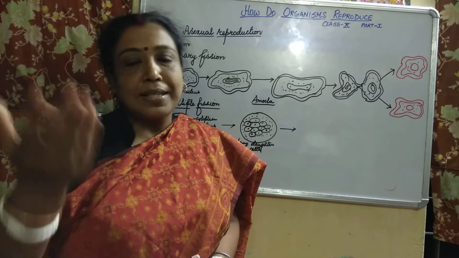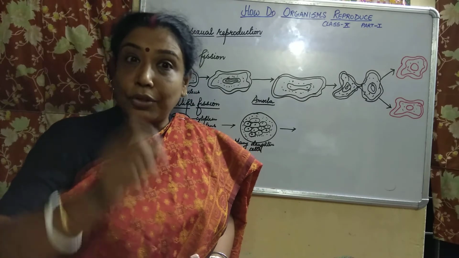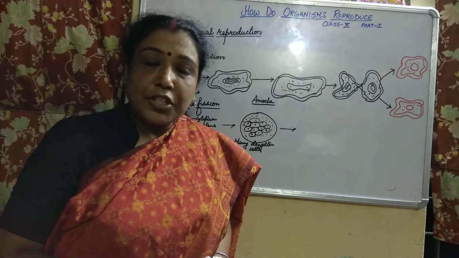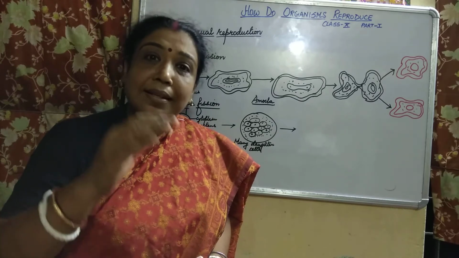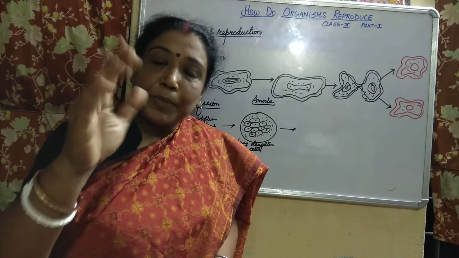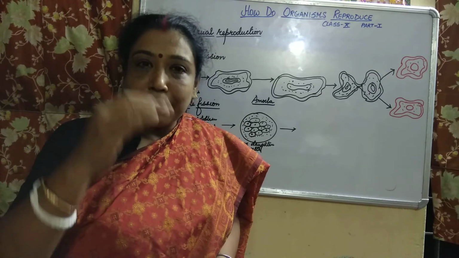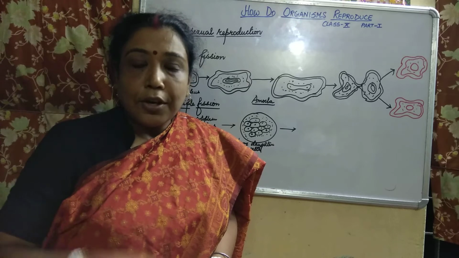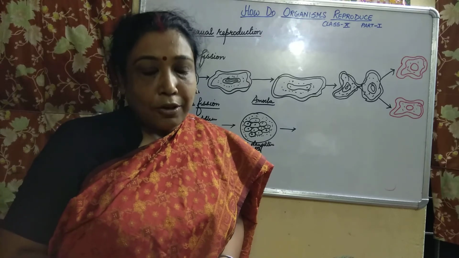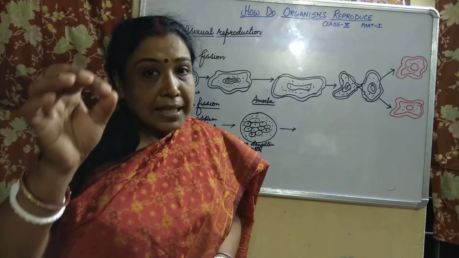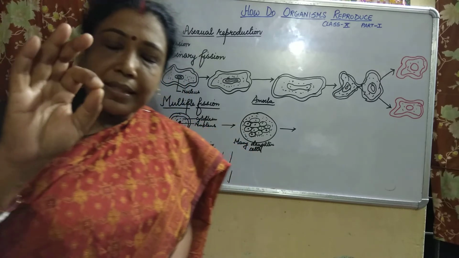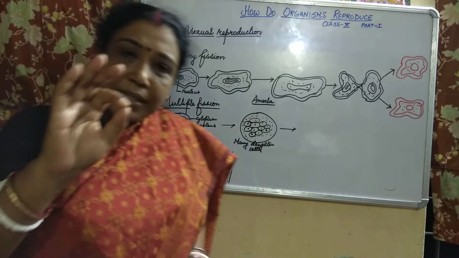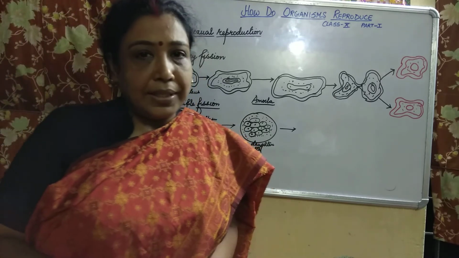But the main thing which you have to mention is of the same species. Reproduction is the process by which an organism gives birth or produces offsprings of the same species. This is the definition which is enough for class 10 students.